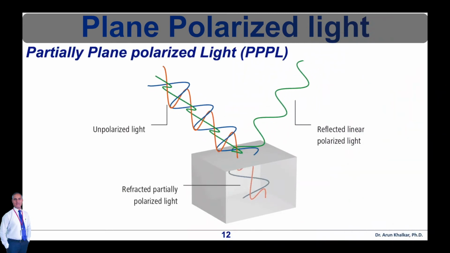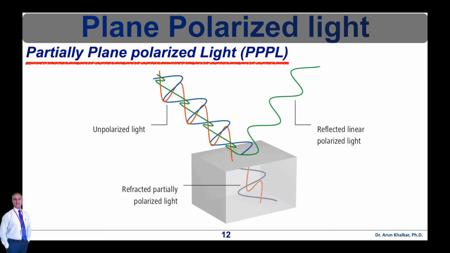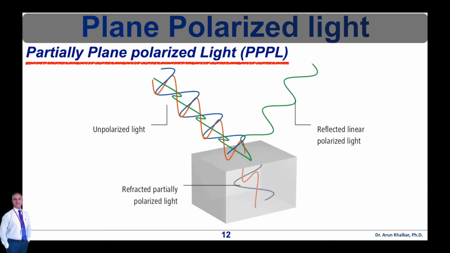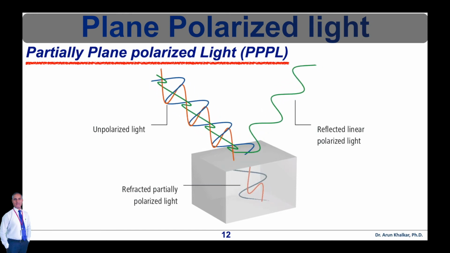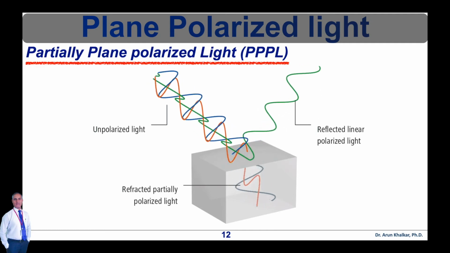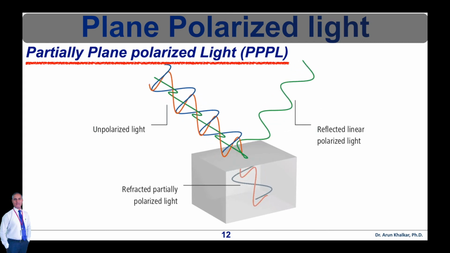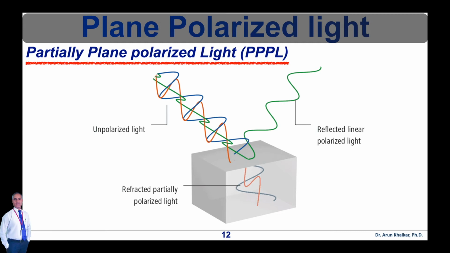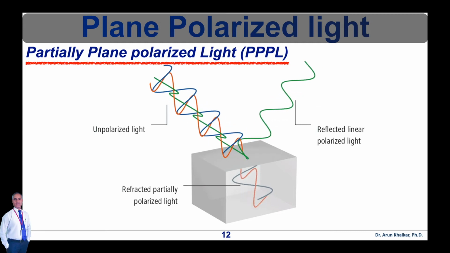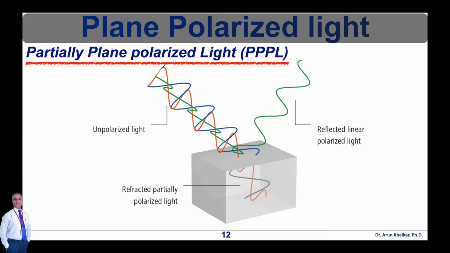The basic concept of partially plane polarized light due to refraction and reflection is illustrated in this figure for a non-polarized beam of light incident on a polarizer. The unpolarized light gets partially polarized due to refraction when it is incident on a surface like quartz, whereas it also gets reflected from the same surface, which is completely plane polarized light. This concept can be used in some applications where completely polarized and partially polarized light is used.